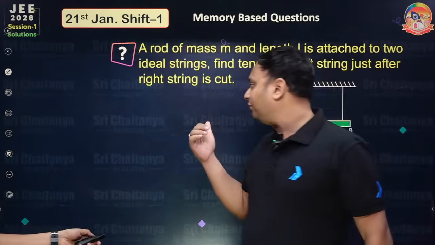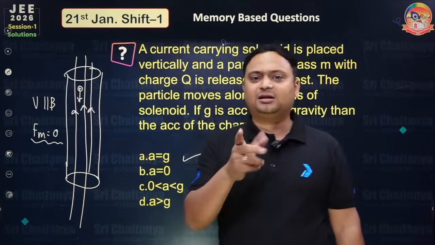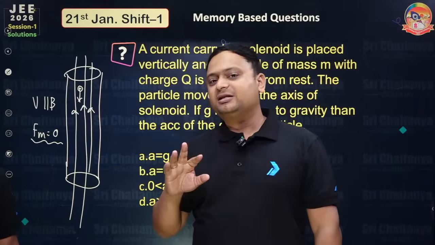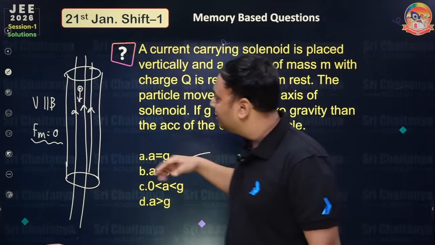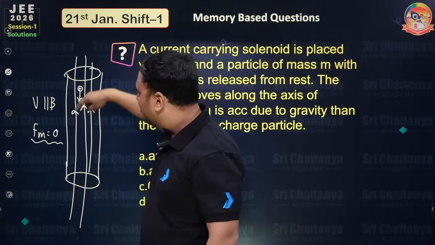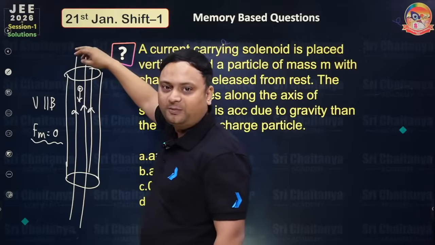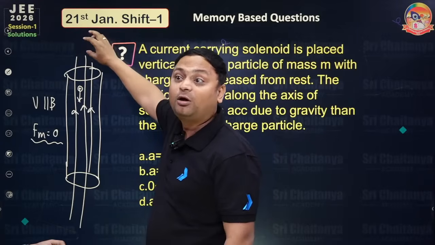I will explain one more concept like this. This question was already asked in ITG. Due to the change in flux, EMF is induced, and so that we calculate the force. So when the charge enters here, the magnetic field obviously opposes, if it is in the form of a magnetic field.